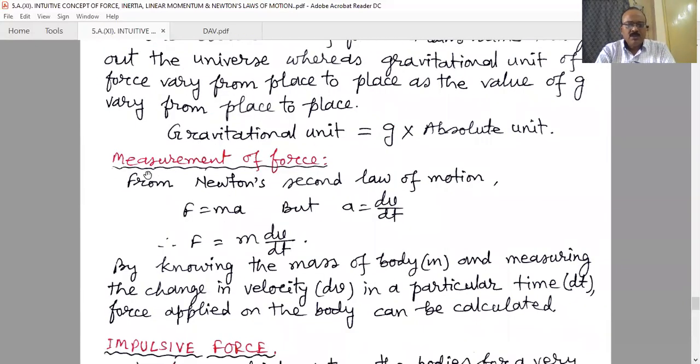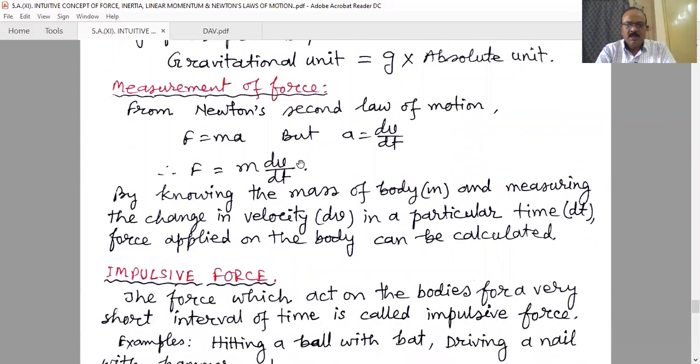Measurement of force. From Newton's second law, we can measure force by measuring the rate of change of velocity with the help of some device. Till now this is often measured in cricket matches, the change in speed, the velocity, and the time interval. Then we can find the rate of change of velocity, that is acceleration, and by knowing the mass of the body and measuring the change in velocity dv in a particular time dt, the force applied on the body can be calculated.